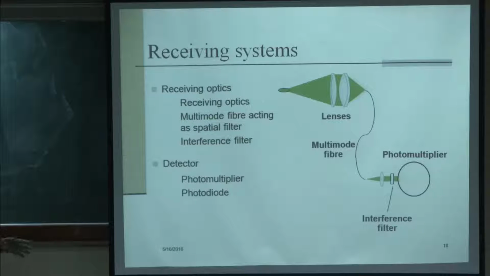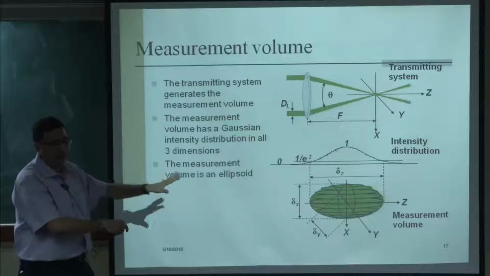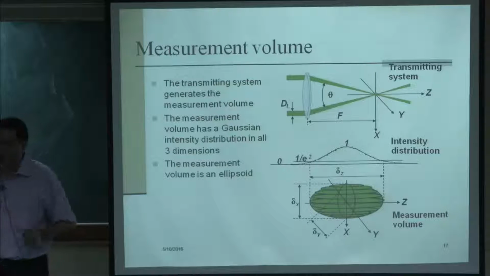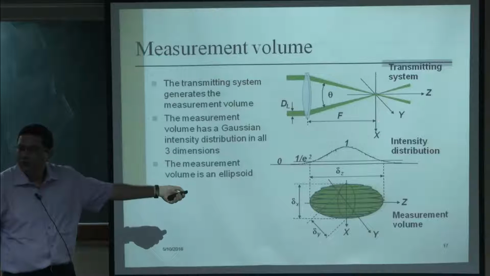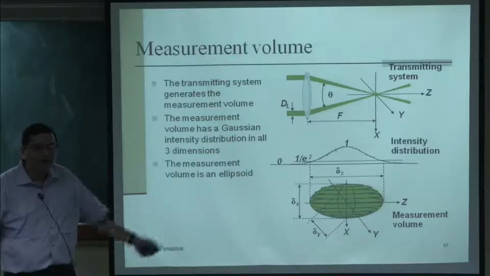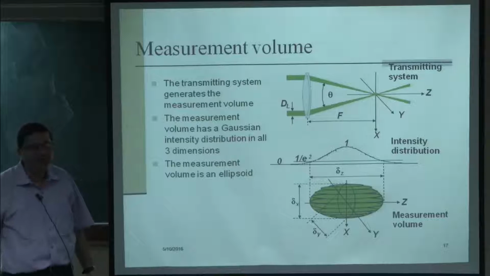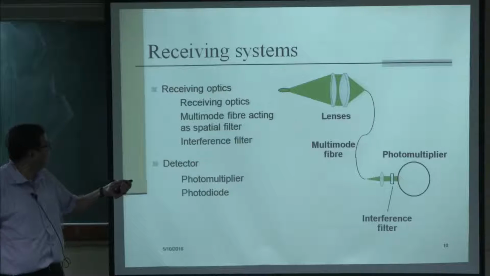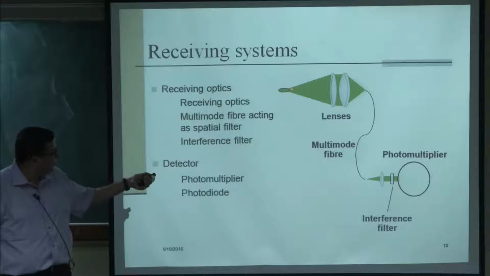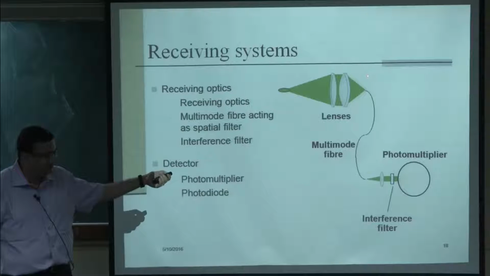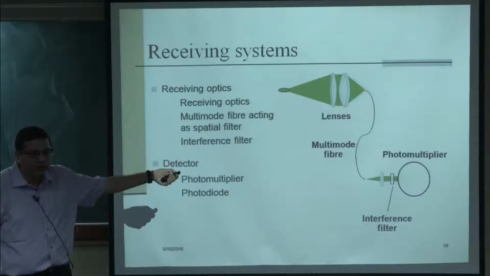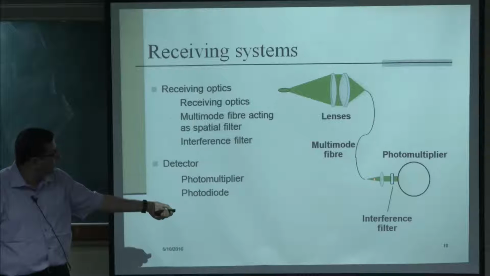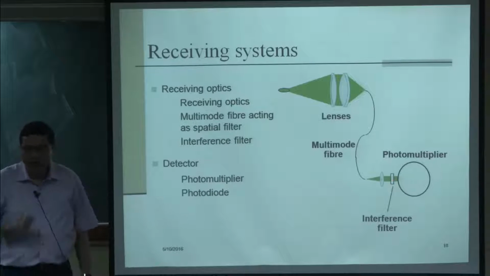Now, this is the transmitting optics, which is sending the laser beam to the measurement volume. Then a droplet or particle passes through this measurement volume and the light gets scattered. Now we need to measure this scattered light, that is the receiving system, the receiving optics. The light gets scattered, goes through some lenses, is focused using a lens to the tip of a fiber optic cable, and then goes through the multifiber to the photomultiplier tube.